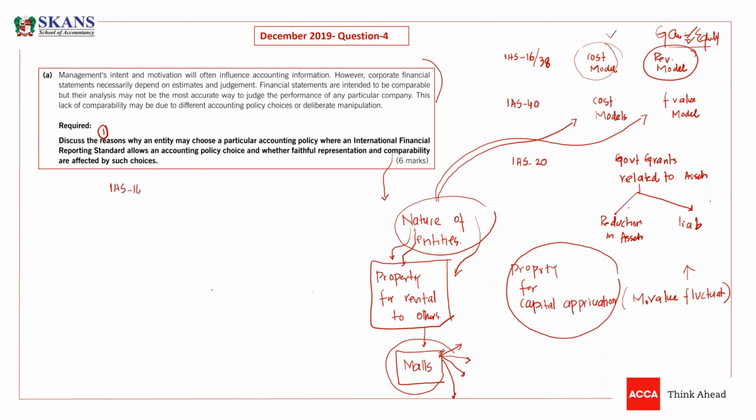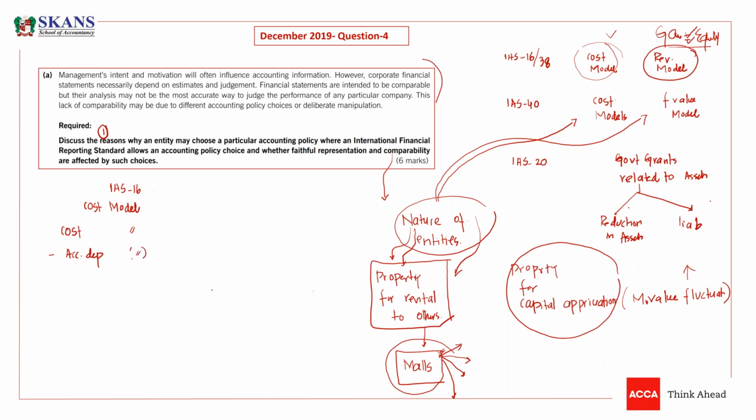One is the cost model. Under the cost model, we recognize an asset at cost, the initial cost or purchase price, less accumulated depreciation.